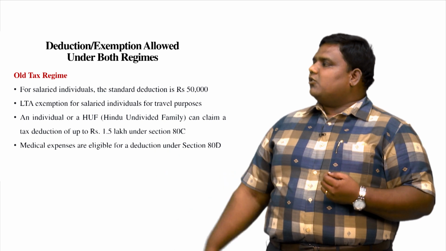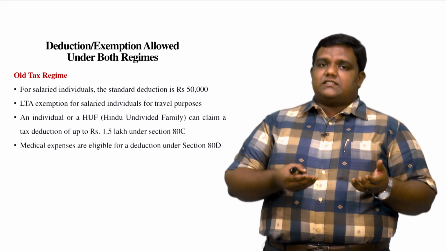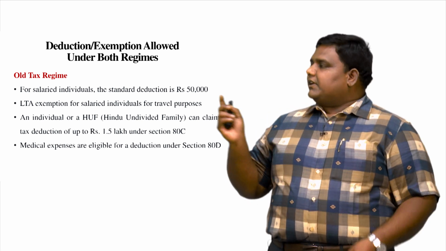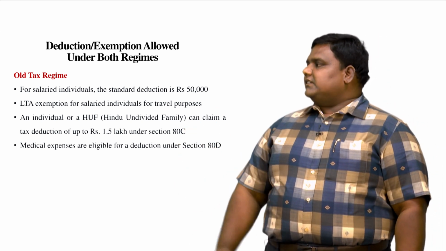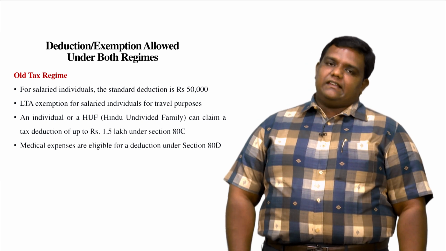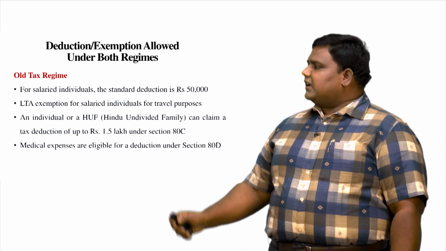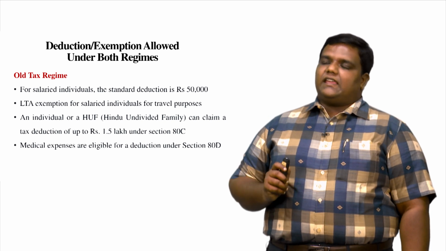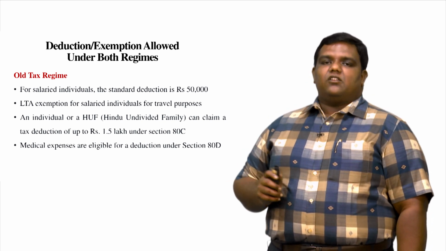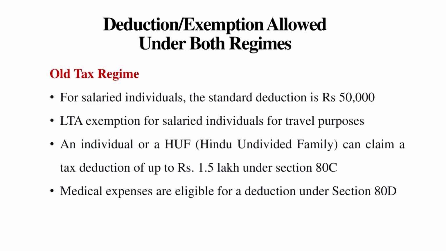For example, if you opt for the old tax regime, the first deduction, as I discussed earlier, is the standard deduction. Being a salaried individual, you can avail 50,000 rupees as a standard deduction. You can also avail LTA exemption, that is leave travel allowance, and as an individual you can also claim a tax deduction up to 1,50,000 under 80C. Finally, you can also claim your medical expenses deduction under Section 80D.